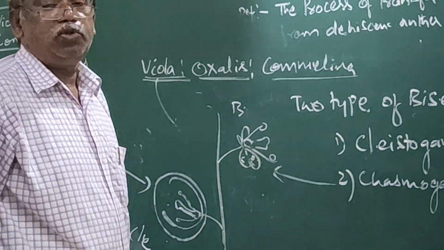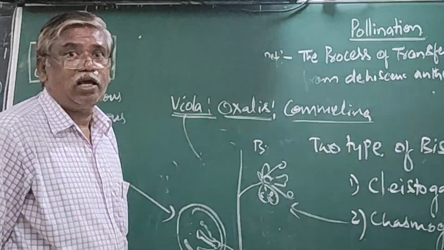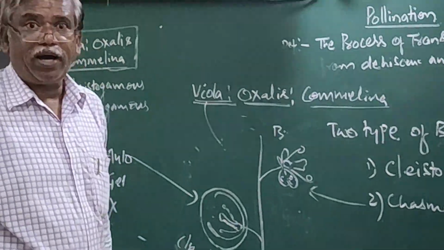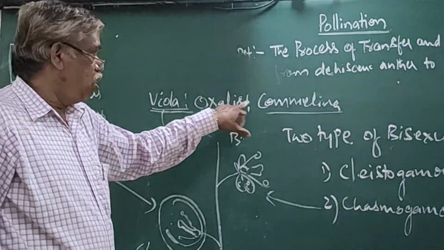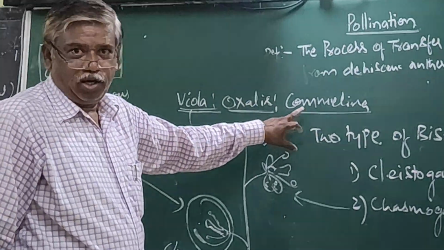Right. Now, these are the names of the three plants which contain two types of bisexual flowers: viola, oxalis, commelina.